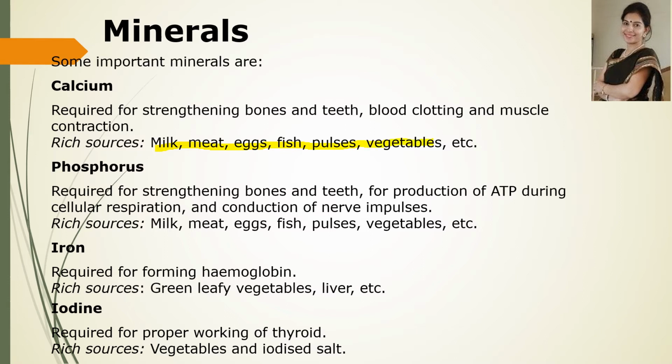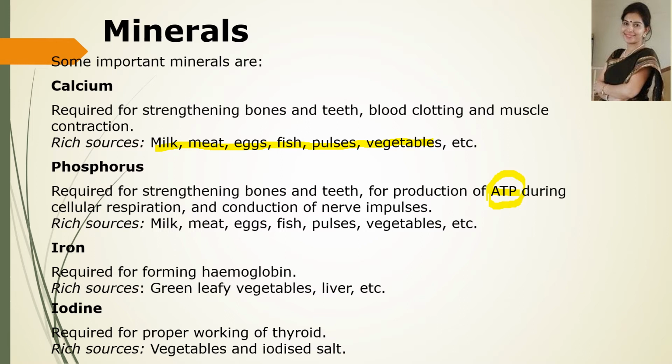Now phosphorus is required for strong bones and teeth. Apart from that, it helps in the production of ATP. What is ATP? Adenosine triphosphate, the energy currency of our body, the energy currency of a cell. Energy currency means this is the component which provides energy to our body, and ATP requires phosphorus.